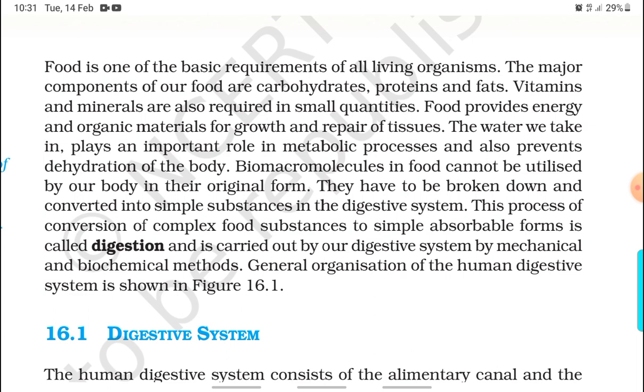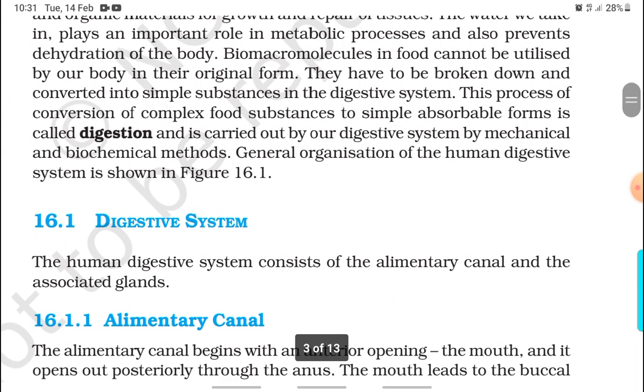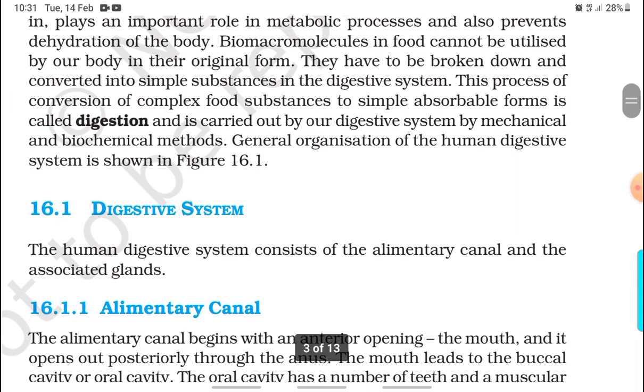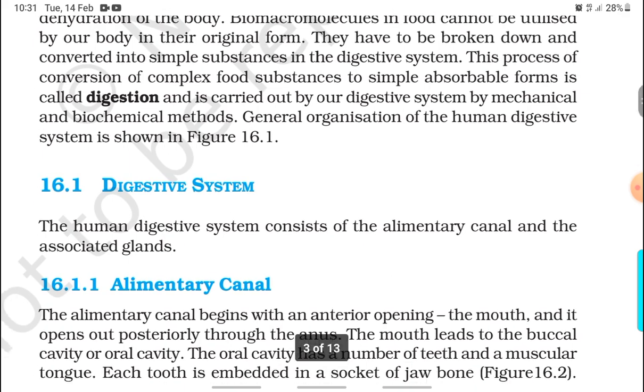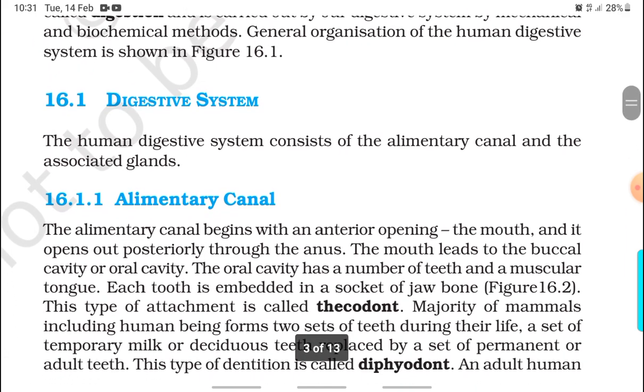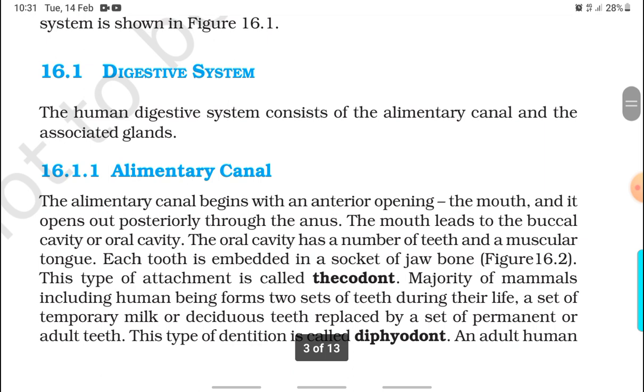Macromolecules in food cannot be utilized by our body in their original form. They have to be broken down and converted into simple substances in the digestive system. This process of conversion of complex food substances to simple absorbable forms is called digestion and is carried out by our digestive system by mechanical and biochemical methods. A general organization of the human digestive system is shown in the figure.